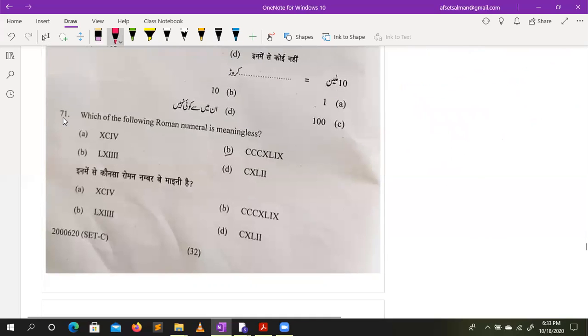Which of the following is a numeral number? So always remember, after any of the numbers like 10 or 20 or 100 or 50, you cannot find more than 3. So here is a 4. So wrong is B.